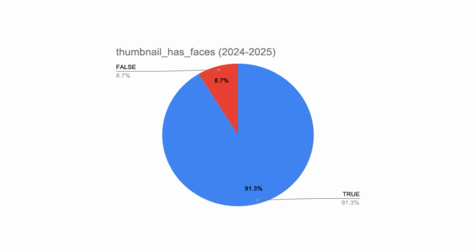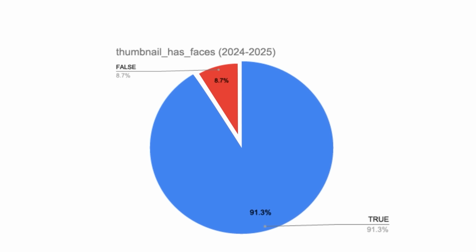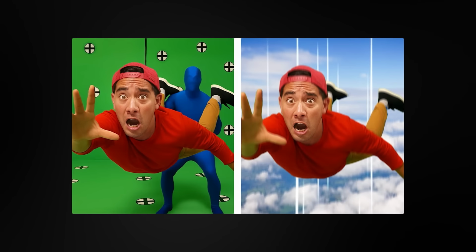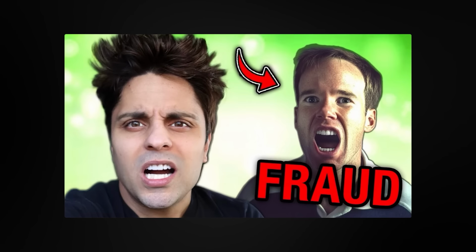But what about the actual objects inside of thumbnails, like faces, for instance? Well, this graph shows the percentage of top YouTubers' thumbnails in the last year that had faces in them. We can see 91.3% of top YouTubers tend to put faces in their thumbnails, with 8.7% not. Which makes sense, because we're analyzing the biggest YouTubers in the world here. There are probably millions of people who recognize their faces, and so including their faces in their thumbnails will grab the attention of those people.